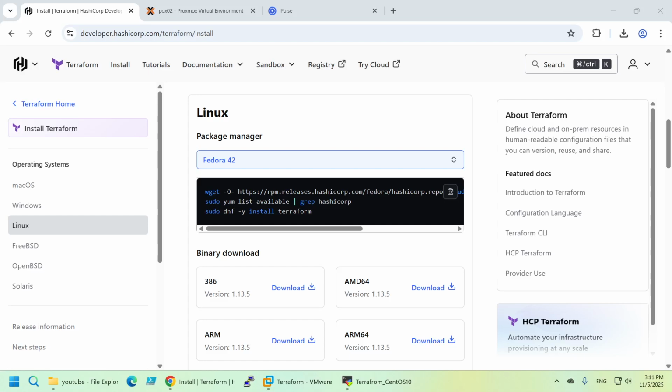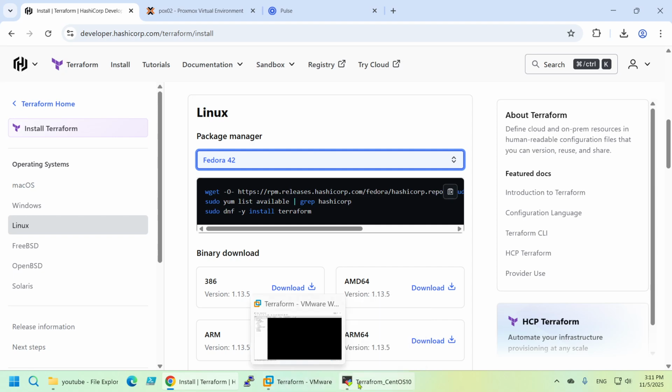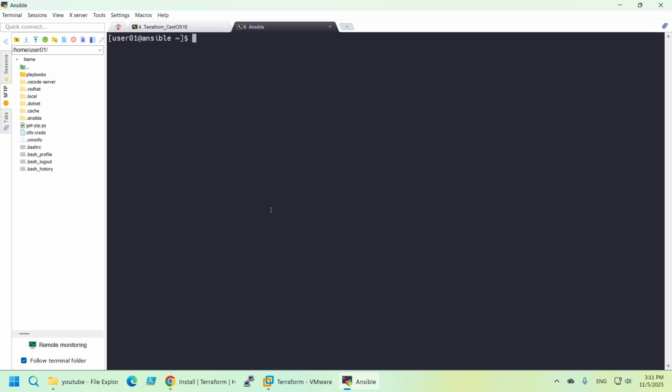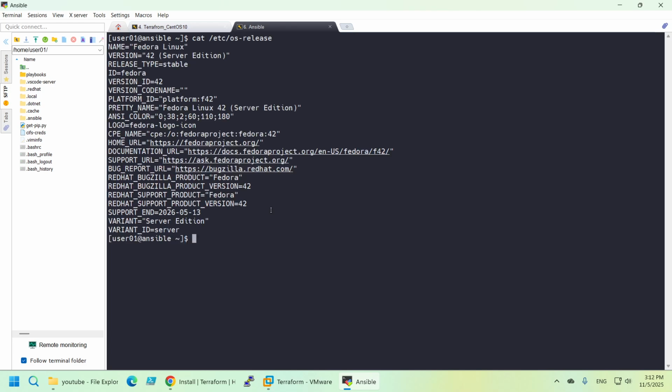Hello everyone, so in today's video I want to install Terraform on Fedora Server 42. I will use the official documentation, so let me connect to my Fedora Server. Don't get confused by the name, I also have Ansible on this one. So cat /etc/os-release, and we have Fedora 42.